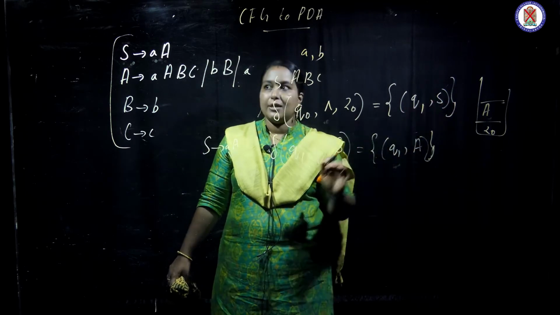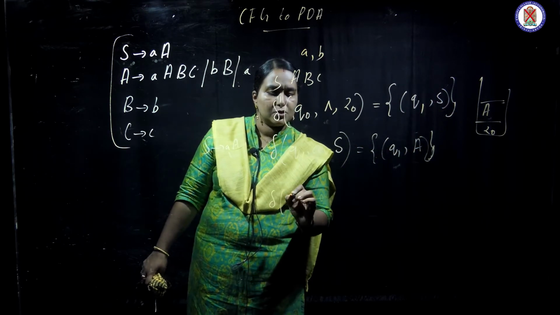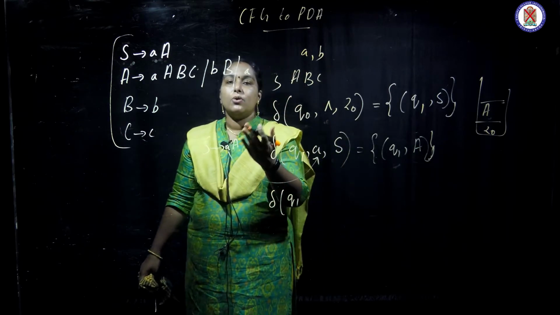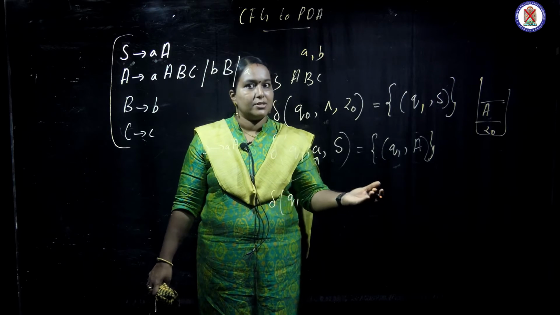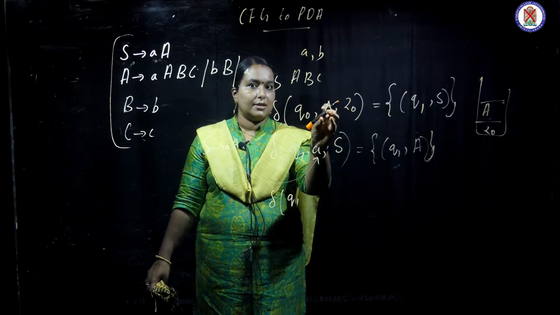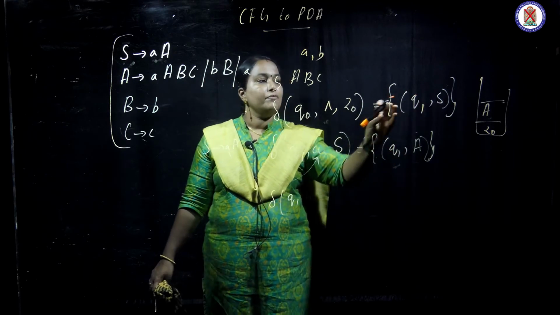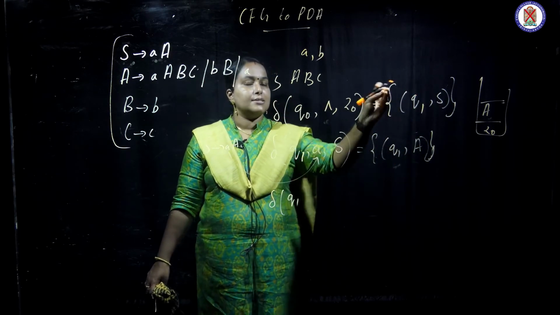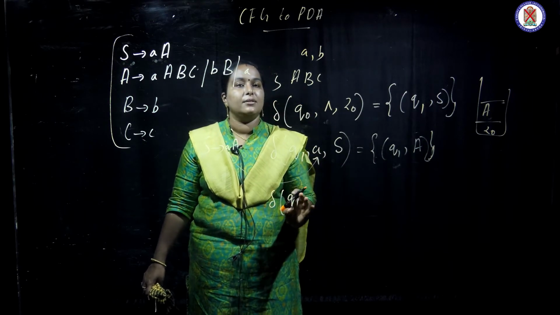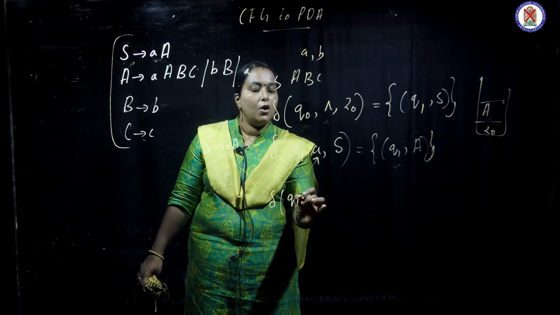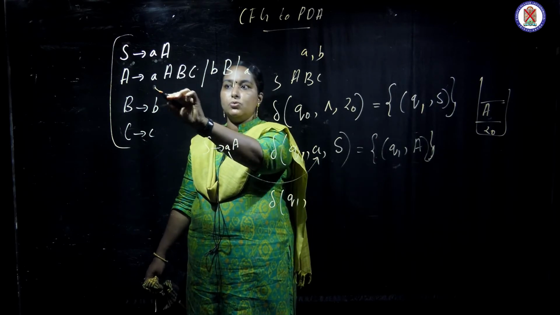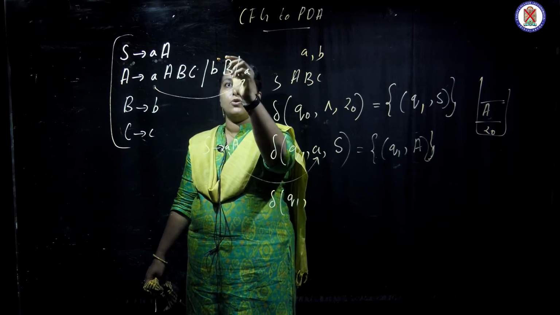So now our stack top is A. For delta, we always write Q1 because the PDA stays in that state. Every time, Q0 is the null transition, and from the null transition we move to Q1, where the start symbol is inserted. Then every PDA will be residing in the state Q1 itself. When I look at the terminals, there are two: a and also b.